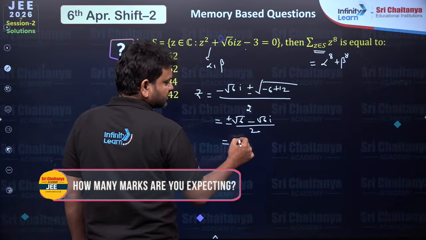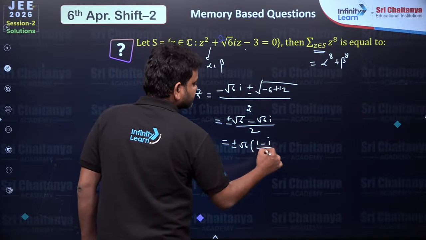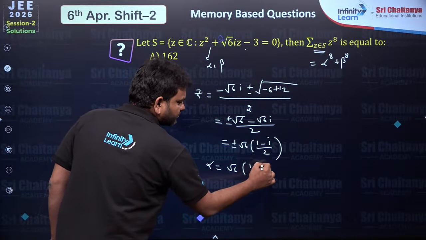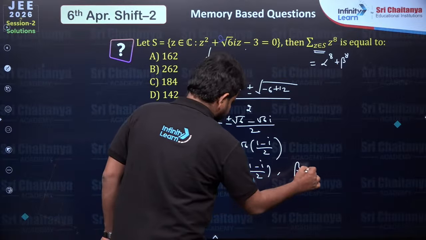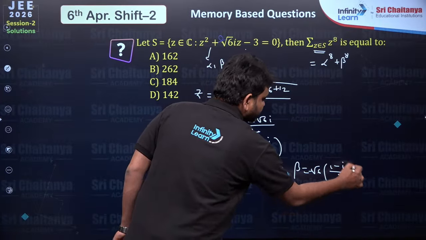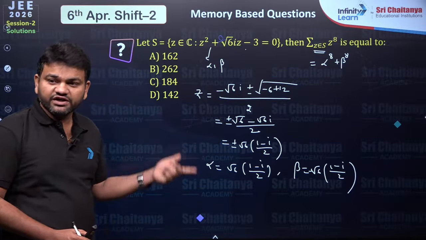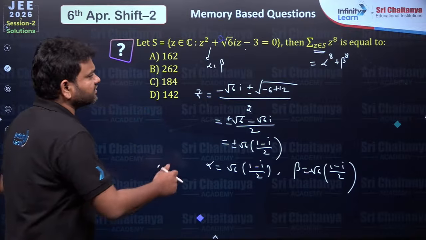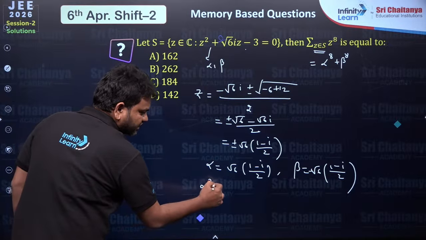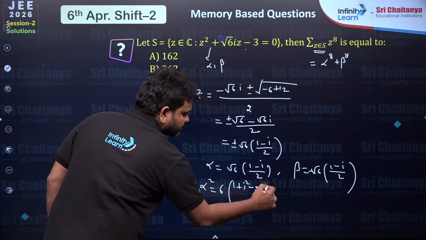So this is going to give me, children, alpha and beta. Plus or minus root 6, if I take common, is 1 minus i by 2. Now alpha is root 6 times 1 minus i by 2, and beta is going to be minus root 6 times 1 minus i divided by 2. Whether I write plus or minus doesn't matter, because I am going to square it. In the first step itself, when I write the square of it, the plus and minus both become plus. So alpha square of this is going to be 6, into 1 plus i square minus 2i, divided by 2.